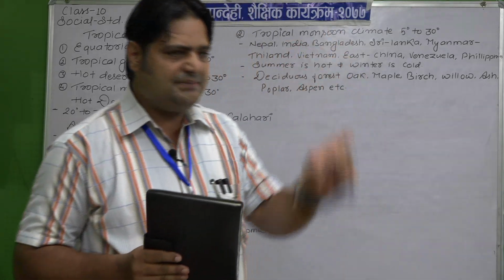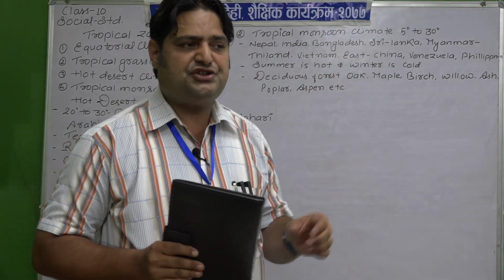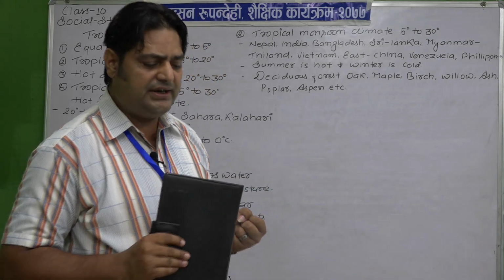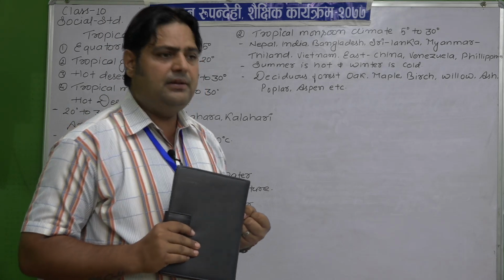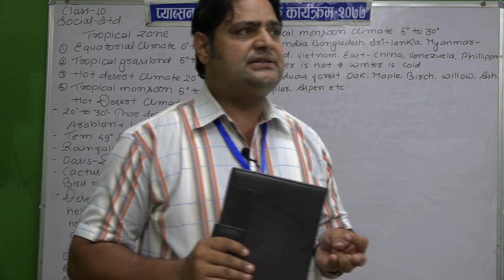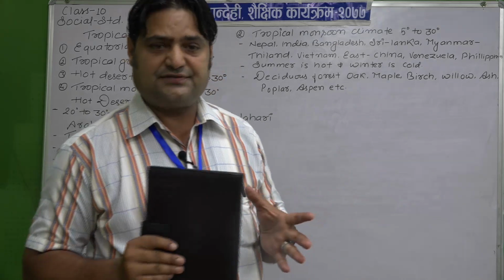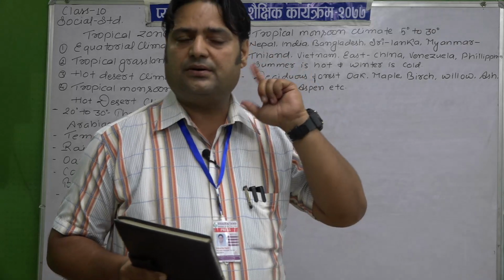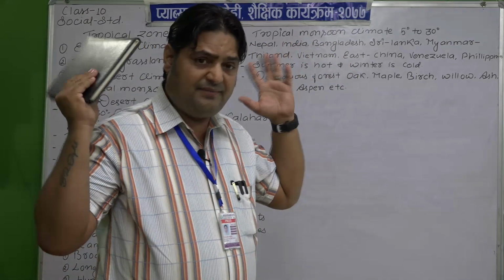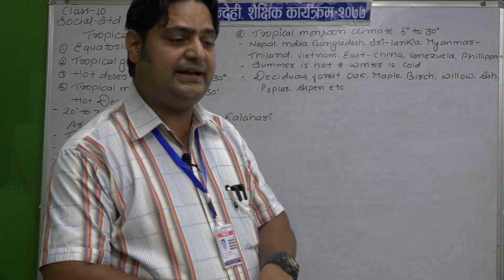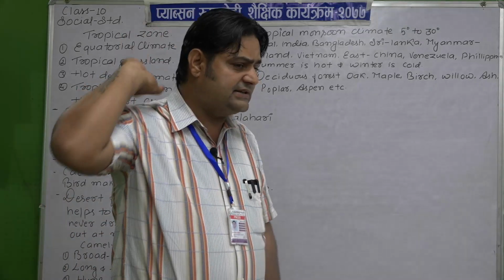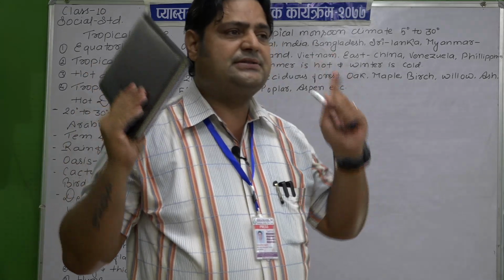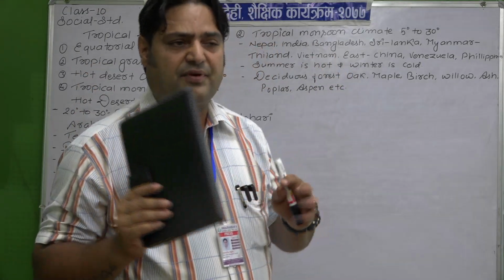Okay, on the stem of this vegetation to get this moisture. Because in the daytime there is scorching sun, and one special kind of animal is found there, this desert fox. Actually, the desert fox is small in size, but its ears are very broad and large, so that during the daytime it covers its backbone portion of the body with that ear to save or preserve itself from this heat.